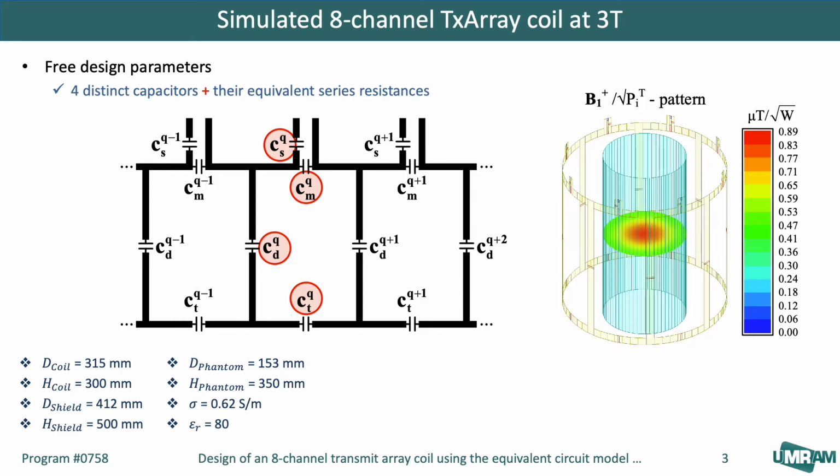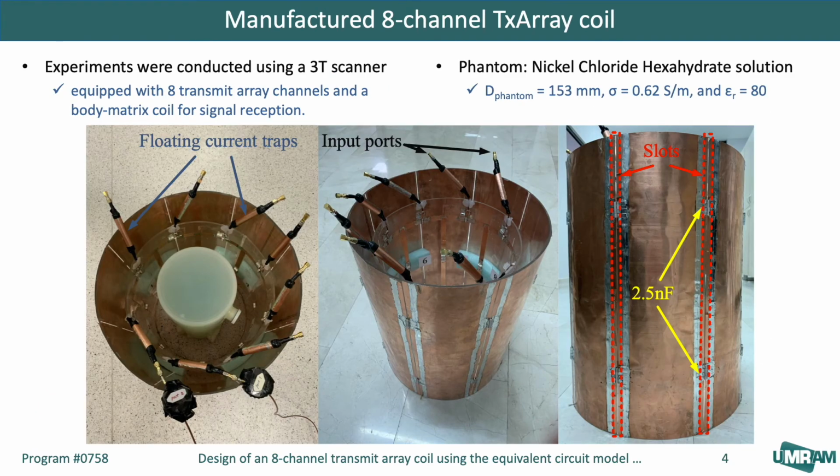When the CP excitation is applied to this coil, it produces a B1 plus field similar to a conventional birdcage coil. The proposed coil with the same dimensions as the simulated coil was constructed. As the coil was not machine manufactured and therefore not quite the same as the simulated coil, we expect a difference between the simulated and measured S matrices if the same capacitor values are used for both of them.